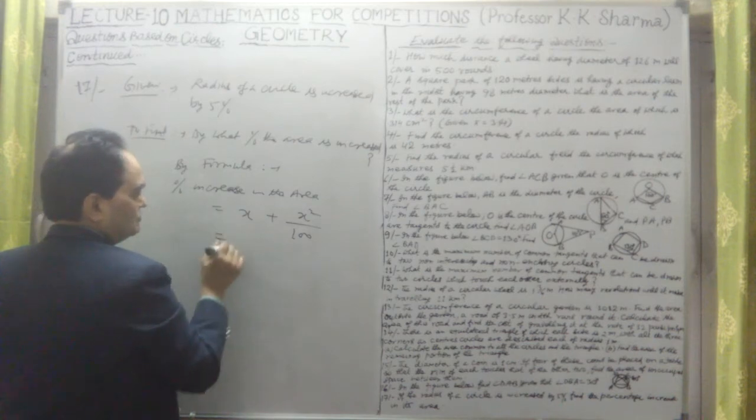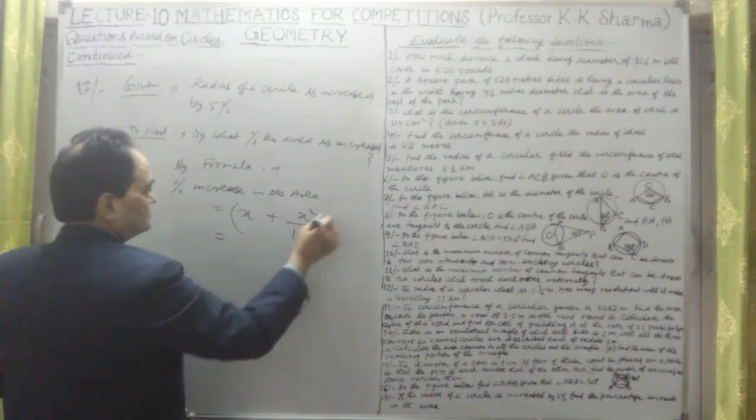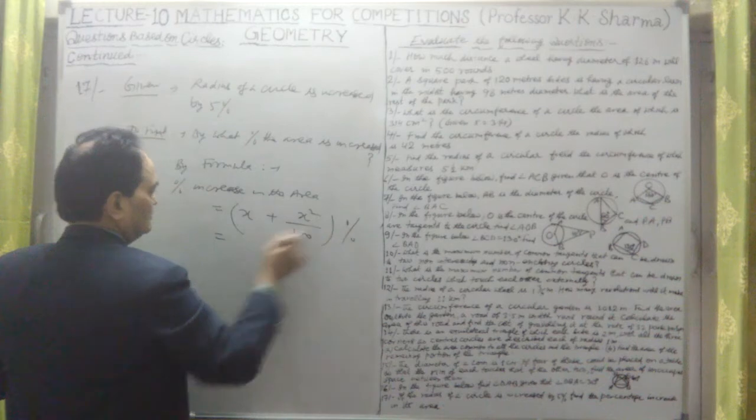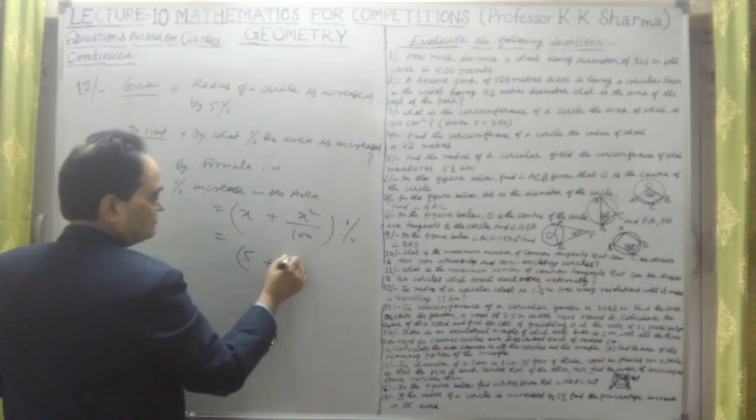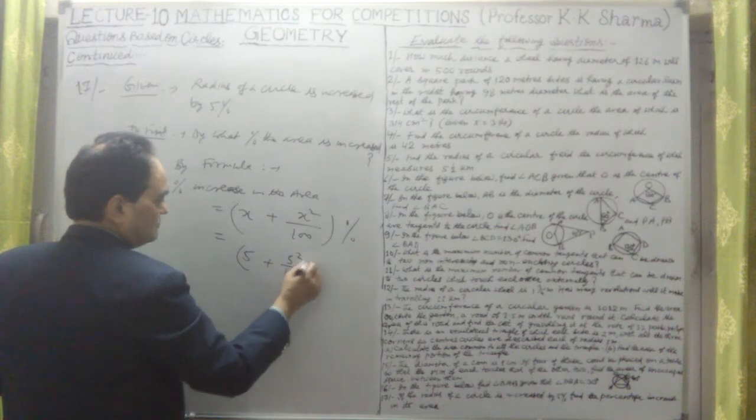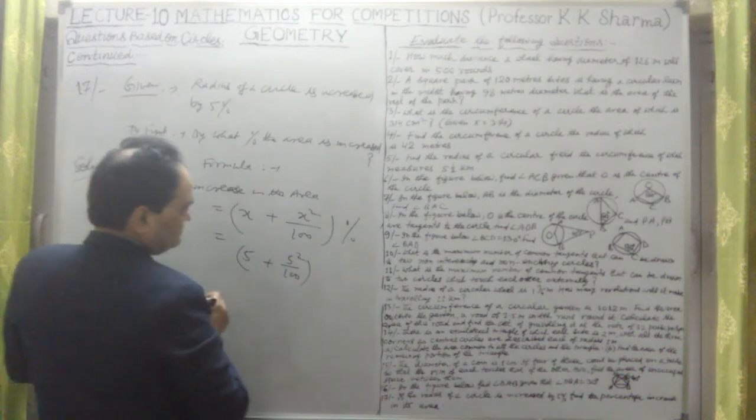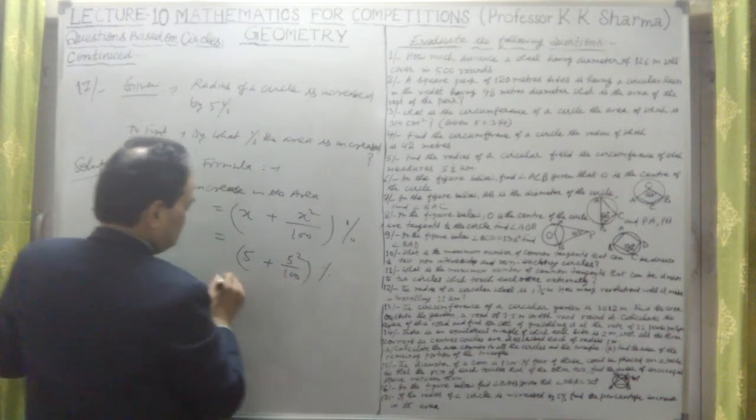This value will be there. So this is the percentage increase. What is the percentage in here? 5% plus 5 square upon 100. So this much percent the area will increase.